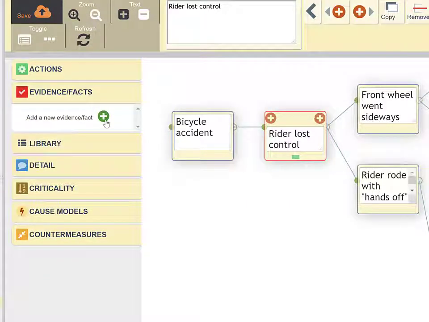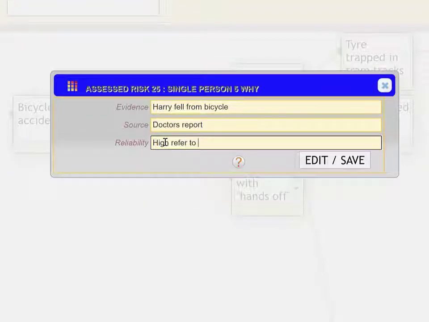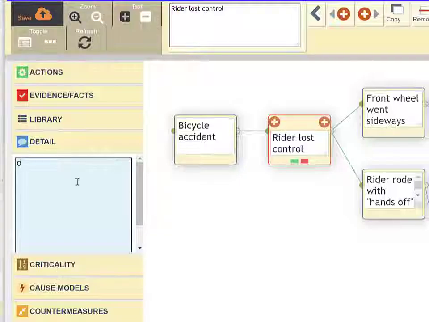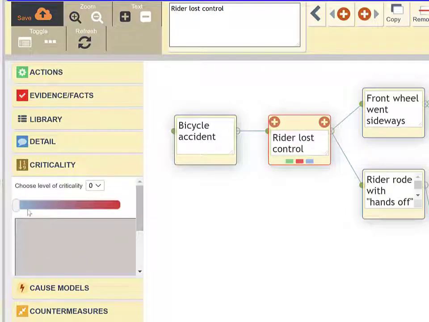Investigators can add evidence and save files and photos. The detail field provides a place to store notes, references, and comments as more information becomes available. Criticality may be assigned to assist investigators to keep track of which items are important.